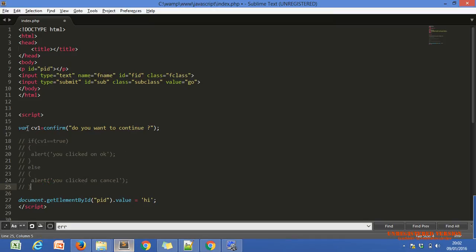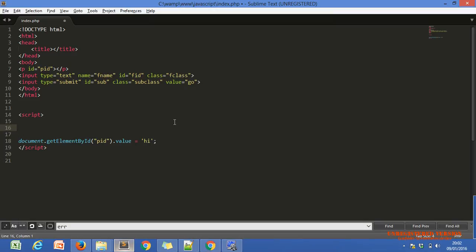I have to comment this, or I can remove it also. Now only one line of JavaScript code is there. My requirement is to put "hi" or any other text, hi, hello, anything, into our paragraph tag. This is the p tag, the paragraph tag.